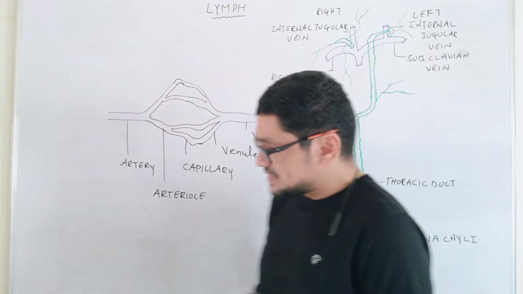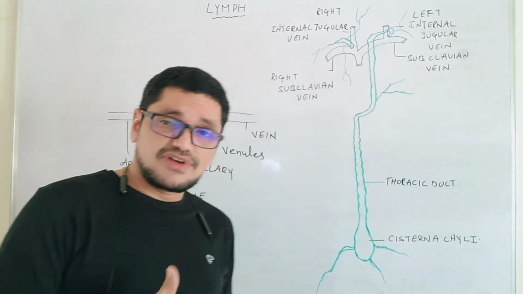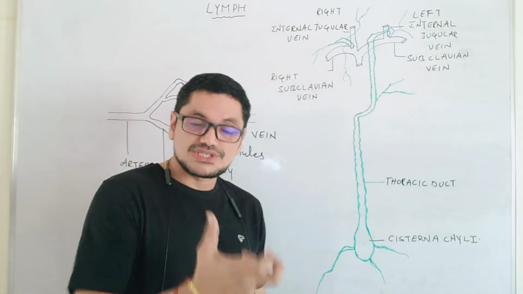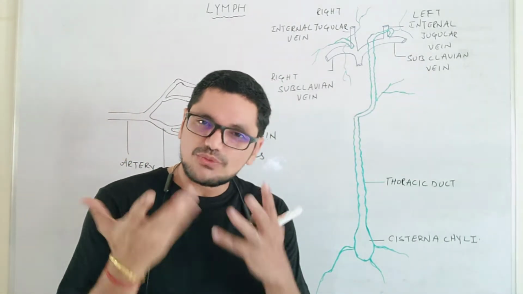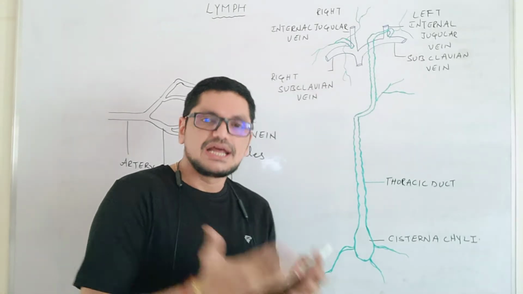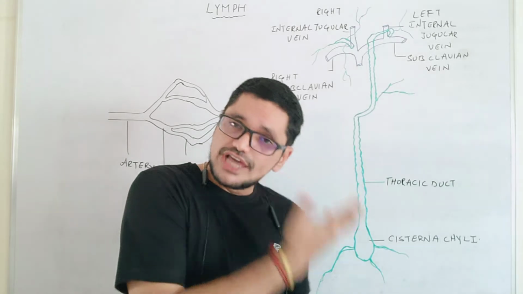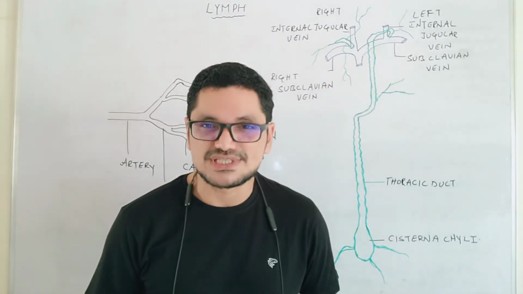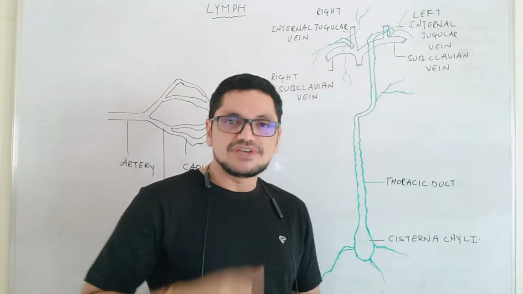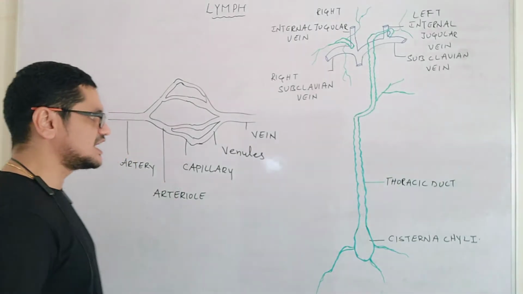But here what happens to this lymph, where does it form, what is the actual site of the formation of lymph, and in fact what is the difference between blood and lymph? Blood is nothing but a fluid connective tissue inside the body, and lymph is also a fluid connective tissue inside the body. Then what is the difference between these two fluids and where does the lymph generally form?